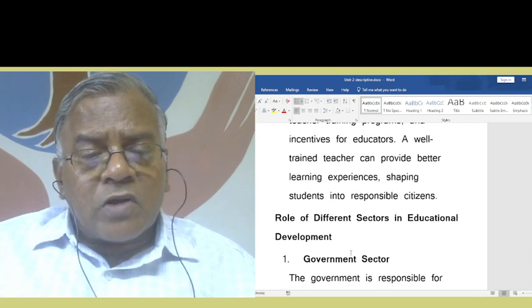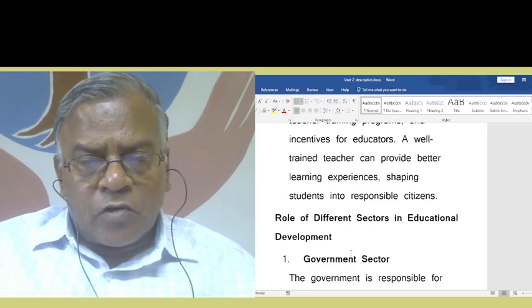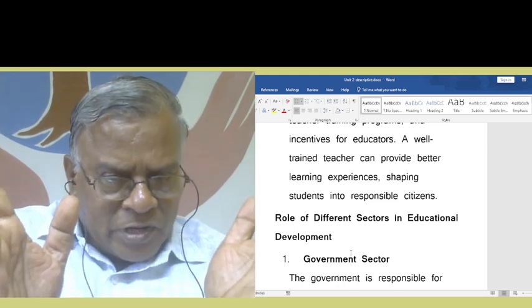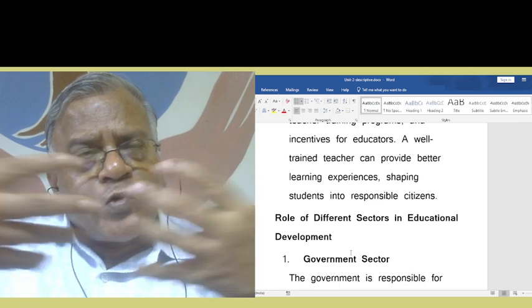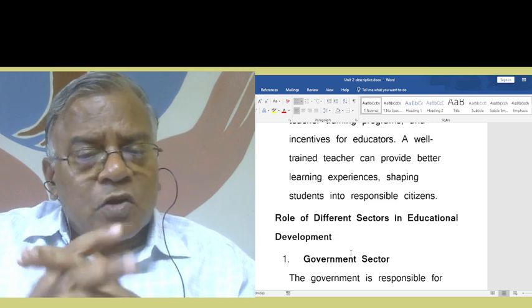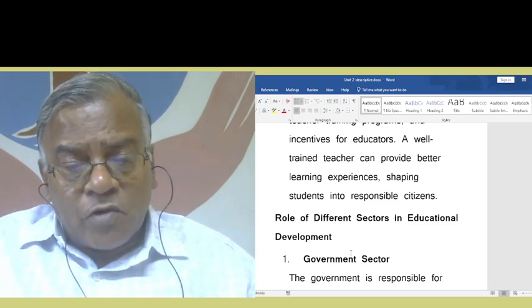Now we are going for the role of different sectors in educational development. This is how they have fused together two different things actually. Somehow or other you must be able to fuse them together. That is called a synthesis question. Now, what is the role of different sectors in educational development?